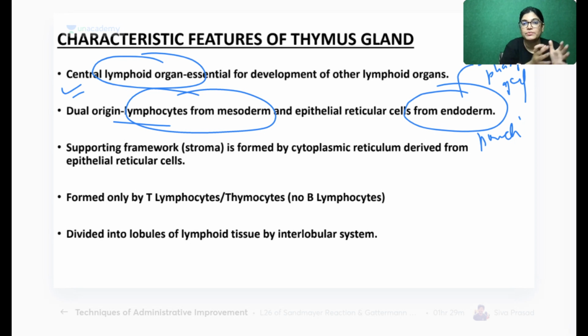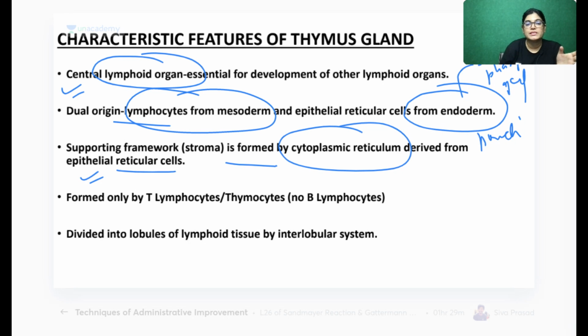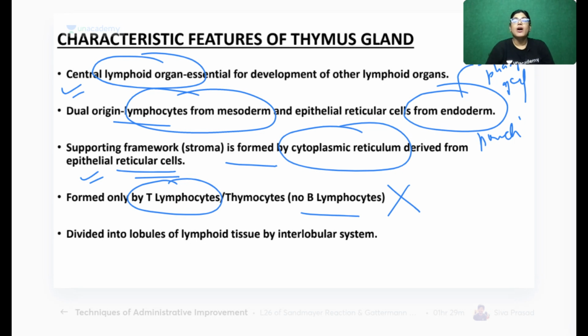This is the summary of the class. Supporting network having cytoplasmic reticulum, which is derived from epithelio-reticular cells. It is having only T lymphocyte. So please note down, no B lymphocyte. Not a single B lymphocyte is residing in thymus gland. All lymphocytes are which type? T lymphocytes. Divided into lobes by incomplete interlobular septa.